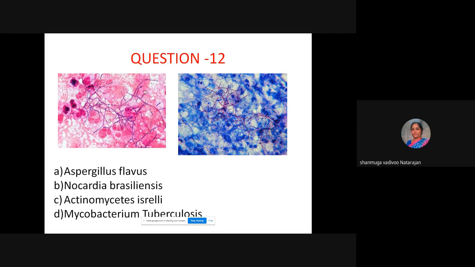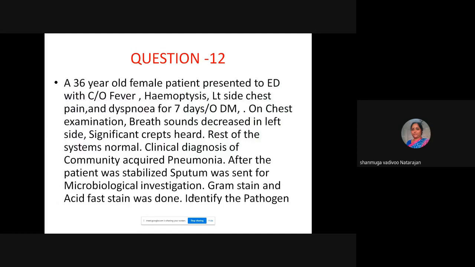Anybody? Or straight away you can go and answer. Which one is it? Is it Aspergillus flavus or Nocardia or Actinomyces or Mycobacterium tuberculosis? Which is the correct option? Do I have to go back and give the clinical condition? It's a community acquired pneumonia. That is the preliminary clinical diagnosis they have made.